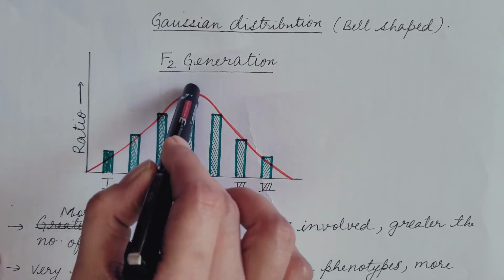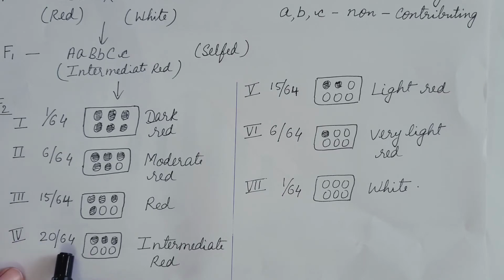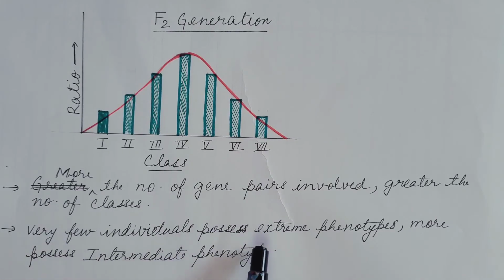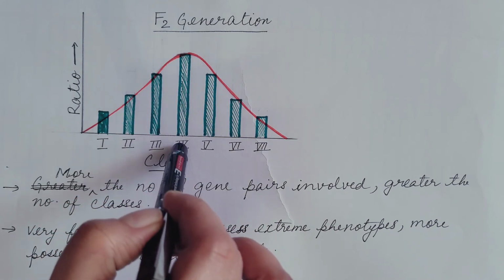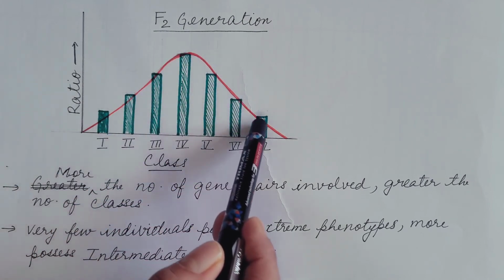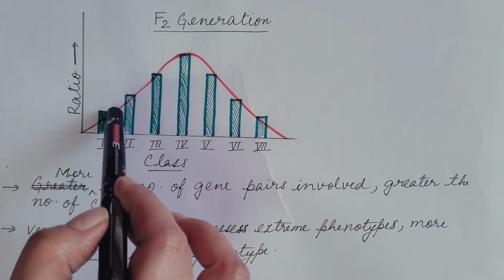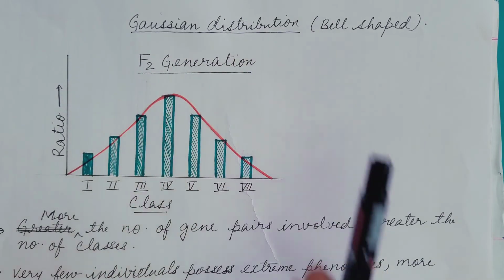And the maximum number of individuals, 20 by 64, possess the intermediate phenotype, which is intermediate red. So very few individuals possess extreme phenotypes, and more possess the intermediate phenotype, which gradually decreases towards the extremes, and hence we get the bell-shaped curve known as the Gaussian distribution.